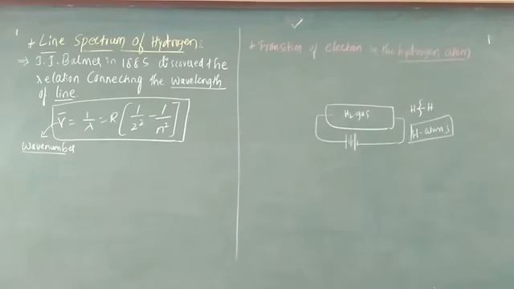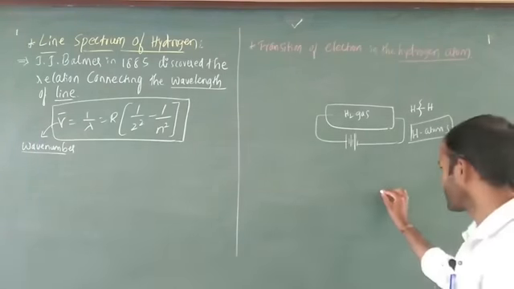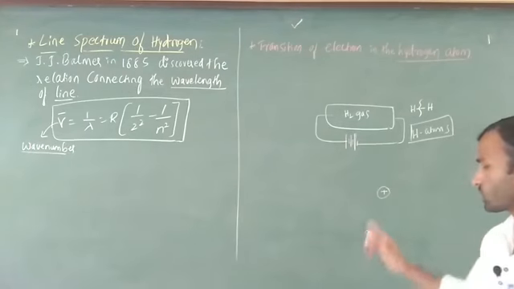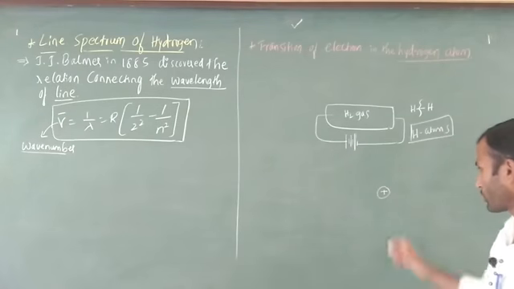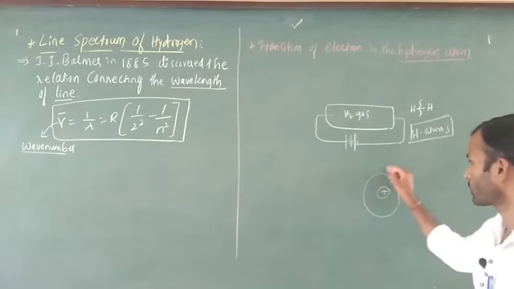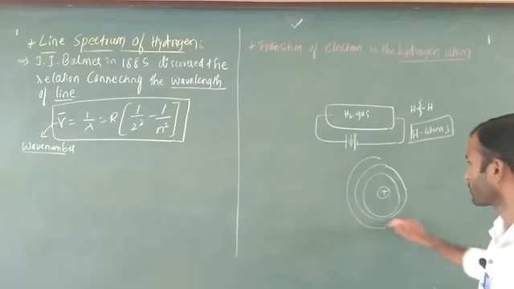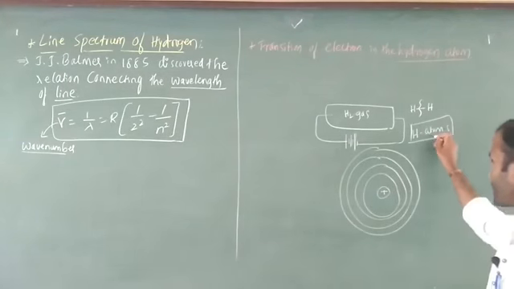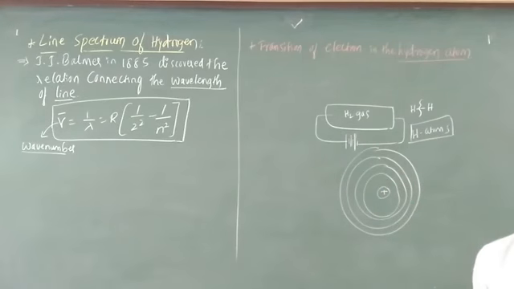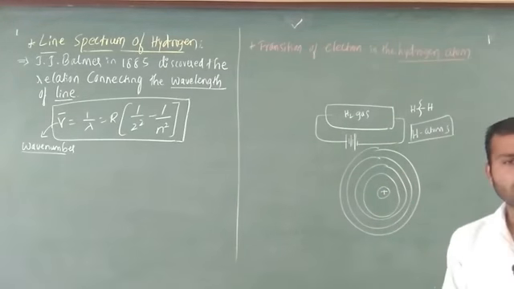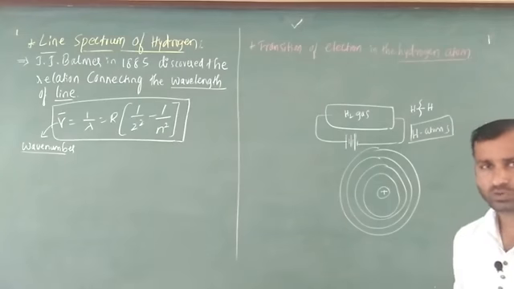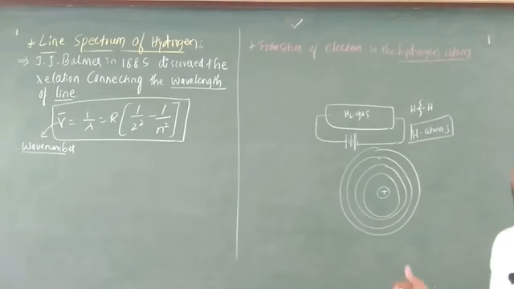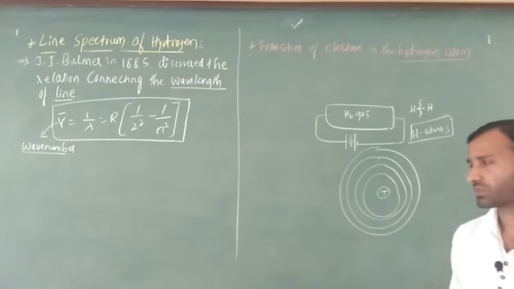Next, I am going to consider the nucleus. The nucleus contains protons and neutrons, and the electron revolves around the nucleus. This is the basic idea according to the Bohr model. If a hydrogen atom is there, it contains an electron. Obviously every atom contains electrons, protons and neutrons. In this case hydrogen does not have a neutron, but an isotope of hydrogen has a neutron. That is the basic.